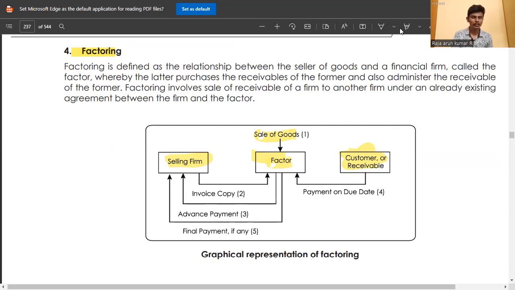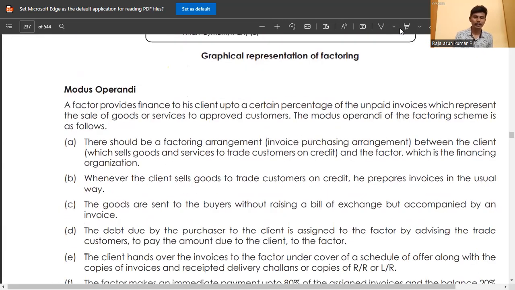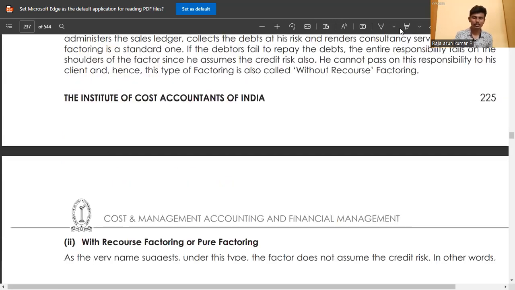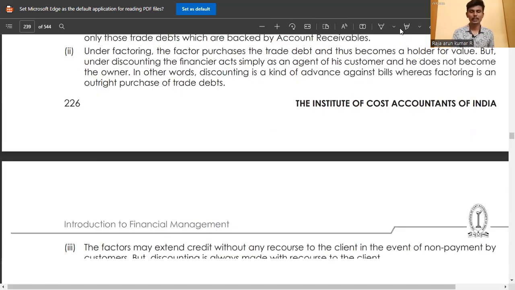Then the customer and receivables pay on the due date. Then the factor pays the final payment in the end. This is the factoring example. These are some basics with some explanation.